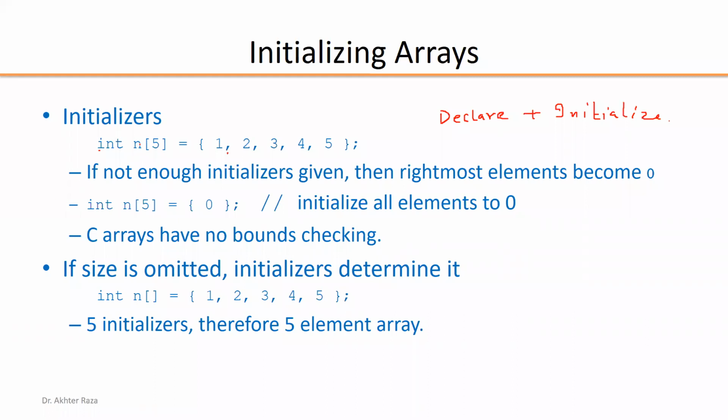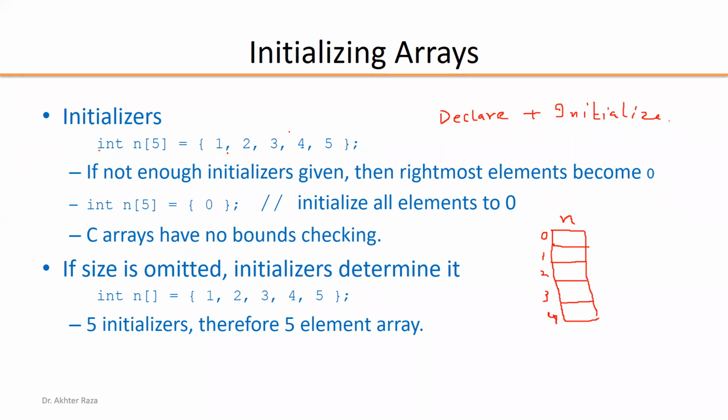What is this indicating? n[5], size 5. n is the array. Its size is 5: first element, second element, third element, fourth element, and fifth element. The index will be 0, 1, 2, 3, 4.